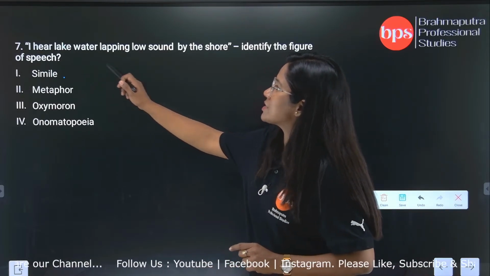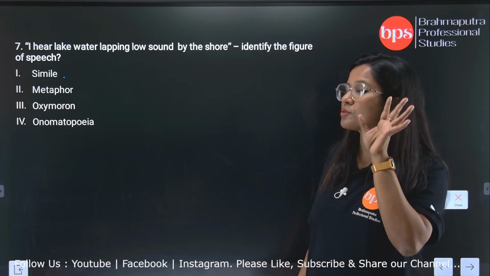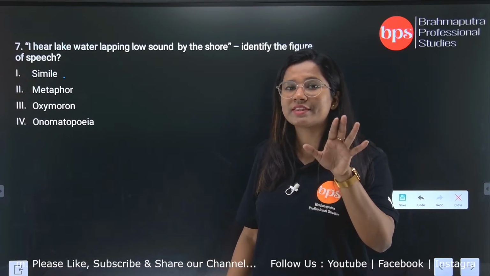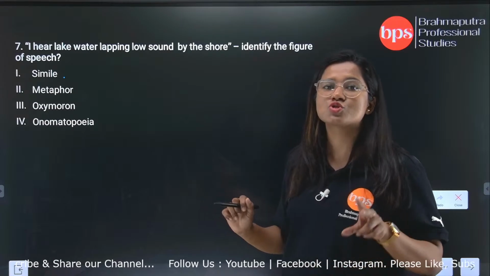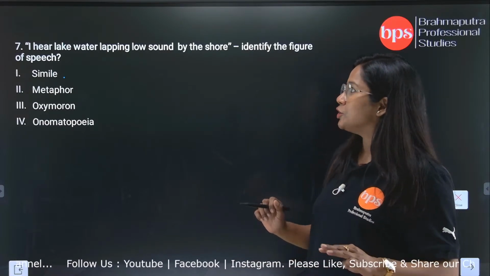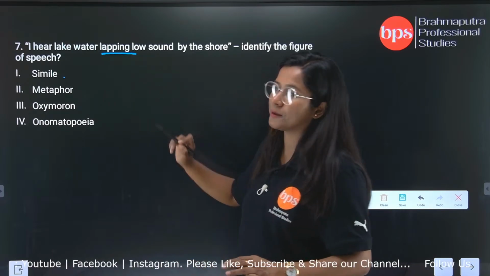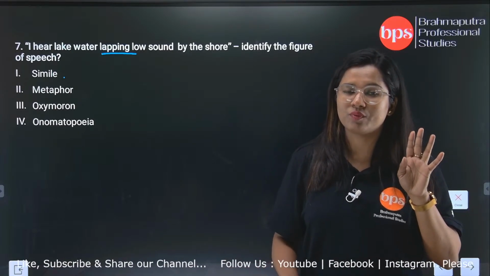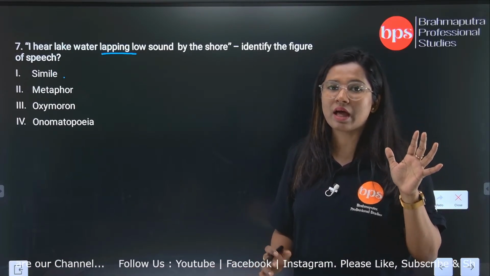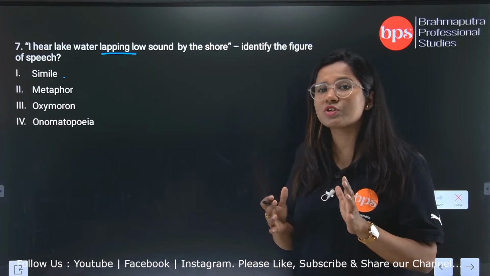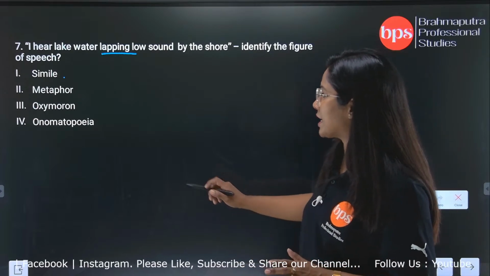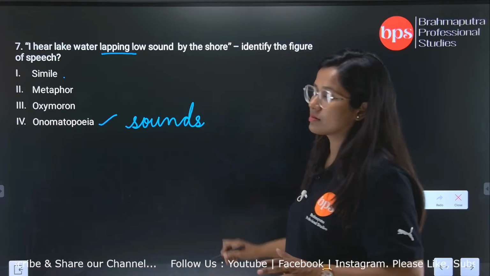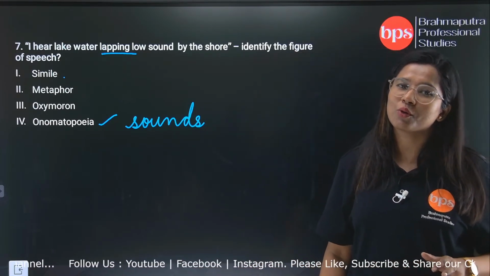When you go through the sentence twice or thrice, you have to be very clear while trying to identify the figure of speech. You get to know that there is a word lapping. Lapping is related with our hearing, with what we hear. Anything related with sounds, we identify as onomatopoeia.